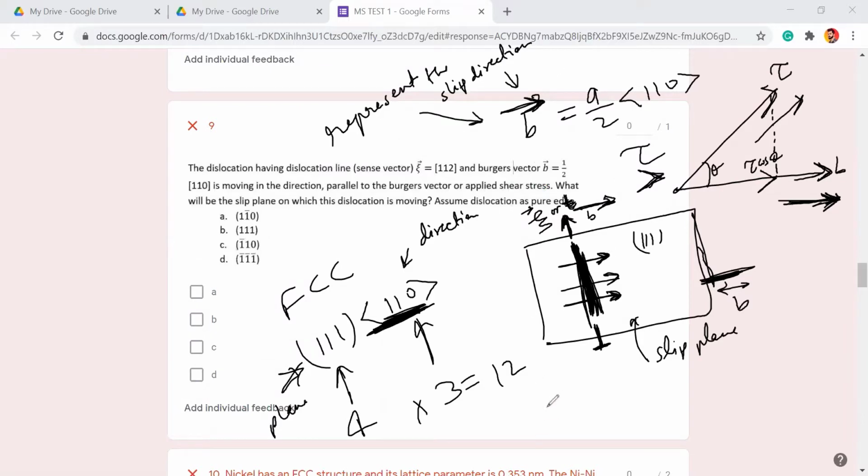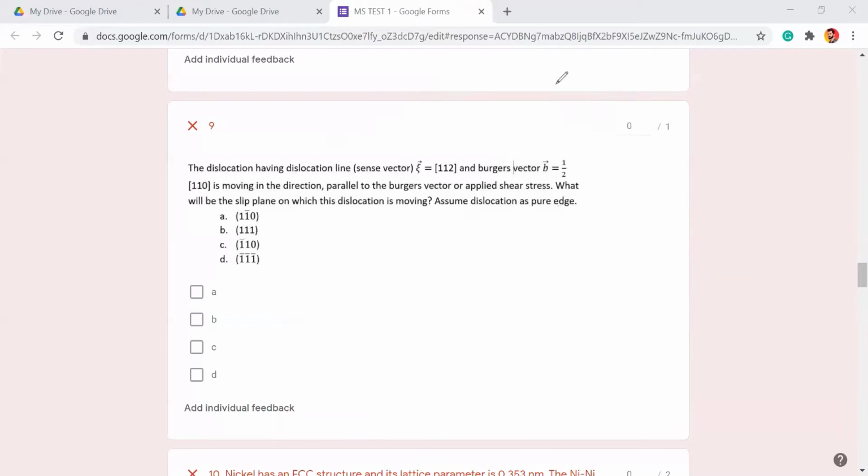So simply xi dot the plane normal, the vector part, not the round bracket, since round is the plane, is going to be 0 simply because this vector is lying on the 1, 1, 1 plane. That's it. So this is your xi, the Burgers vector is this.